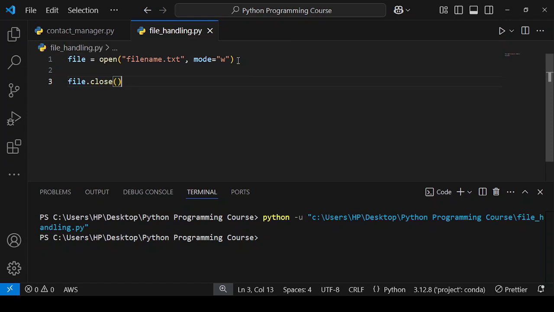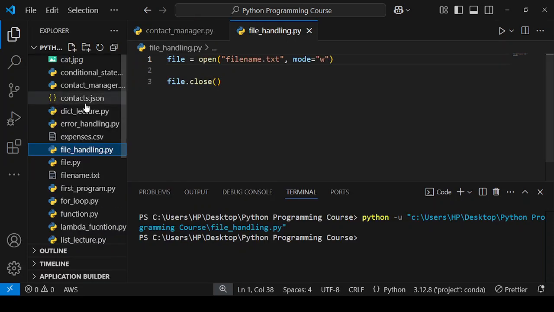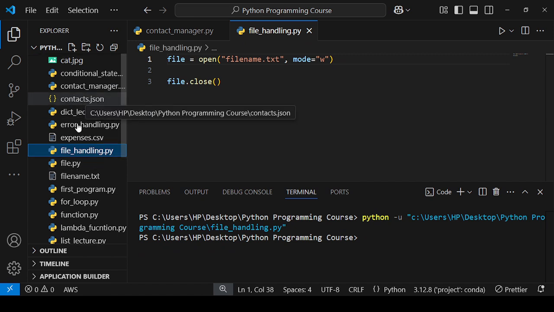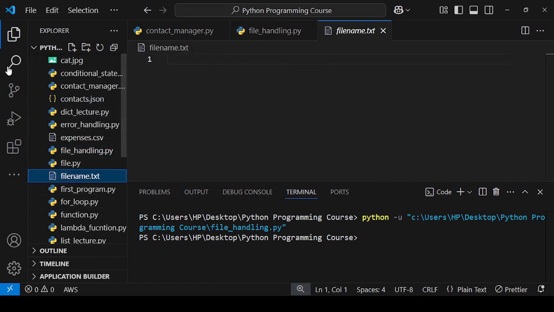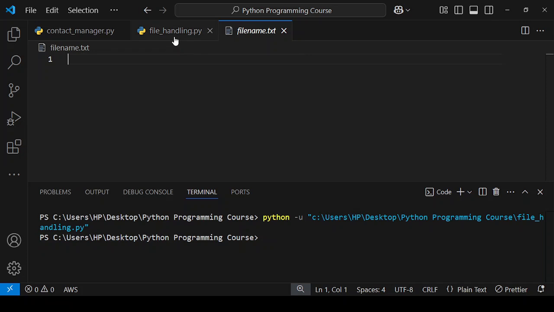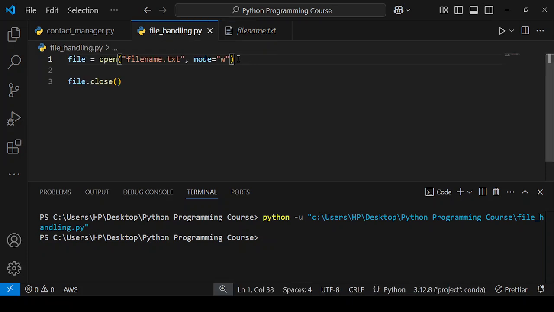Write mode, what does it do? First, it will check whether the file exists or not. If it does not exist, it will create a file. If it exists, it will write the content. Okay, let's see filename.txt. Yeah, filename.txt is created. And I used file.close.